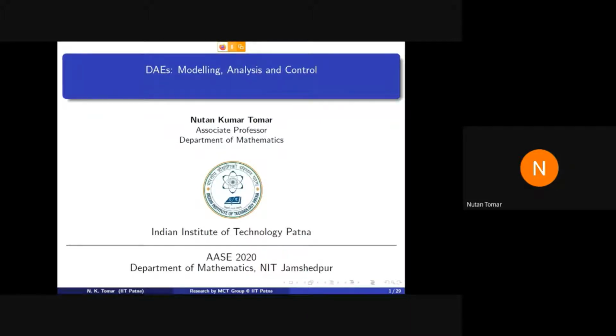I will briefly talk about three things. First part, modeling, then we will do some analysis for DAEs, and then finally I will show you some applications of algebra in controllability of DAEs.